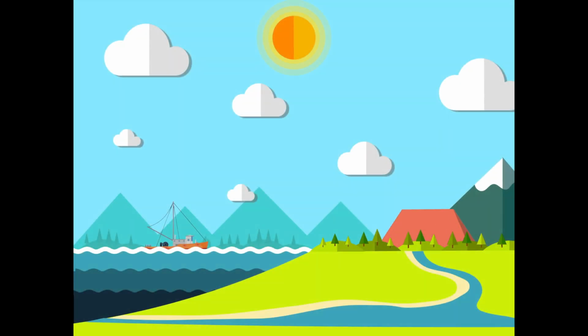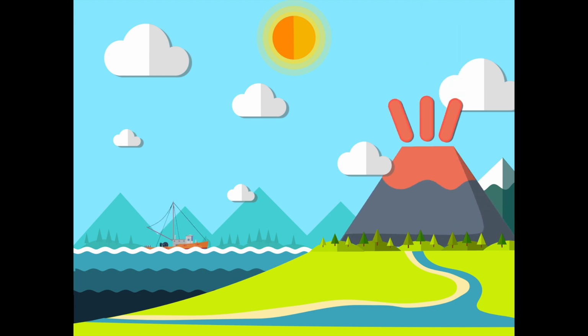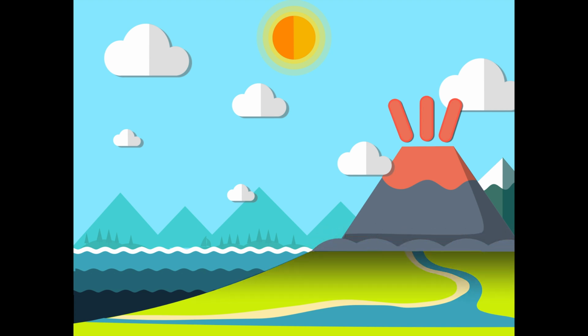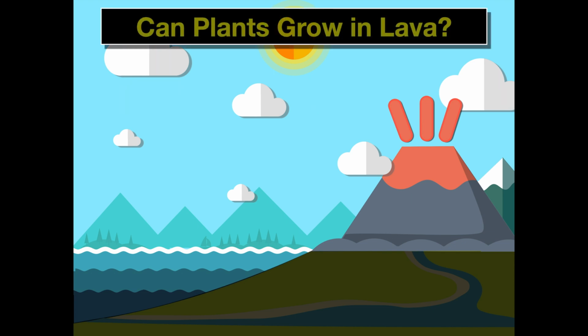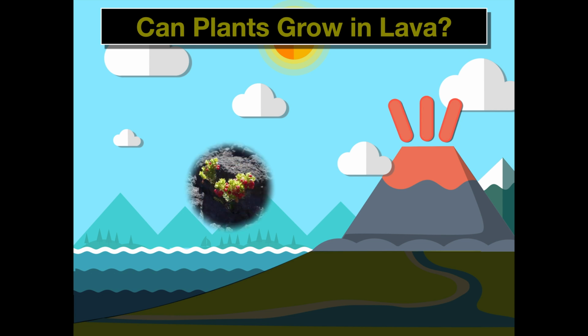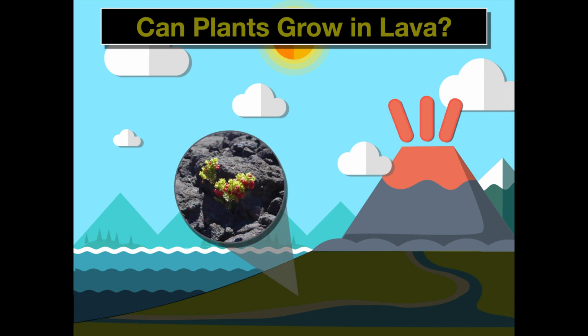So if we're looking at a scenario where a volcano erupts and disrupts the ecological system surrounding it, all of the land that used to be covered by green plant life, and all the organisms that used to exist there, no longer exist anymore. How does that ecosystem start over? And can plants grow in this lava?